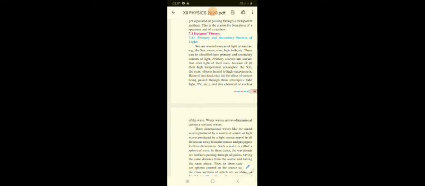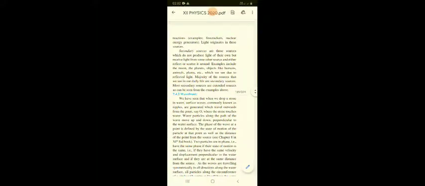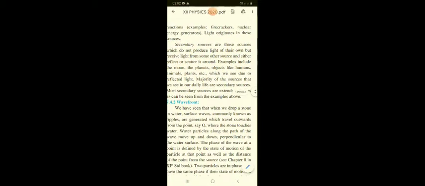Then the effect of current passing through them can also give us a light effect, like a light bulb, then comes your tube light, then comes LED light, then comes CFL lamps. Then we have certain chemical or nuclear reactions which are responsible for producing a light effect, as it happens in firecrackers and nuclear generators. Light originates in these sources.